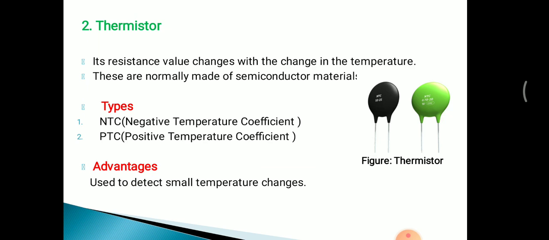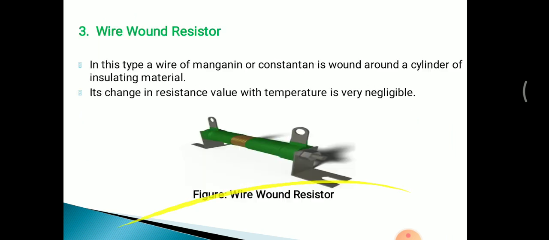But in positive temperature coefficient, resistance value is directly proportional to temperature. Meaning as we increase the temperature, resistance also increases. So the advantage is that it is used to detect very small temperature changes. If there is a very small change in temperature, then the resistance value changes by a large amount, so we can easily find out a very small change in temperature.